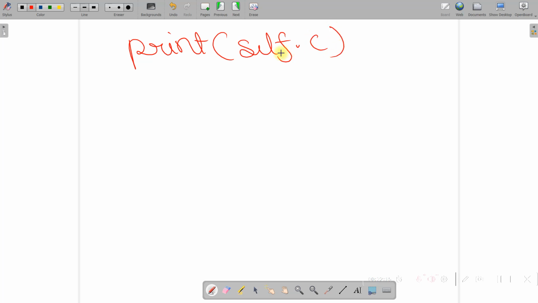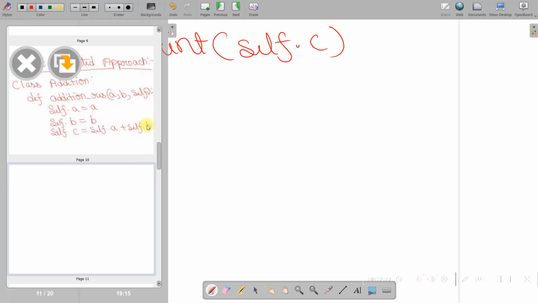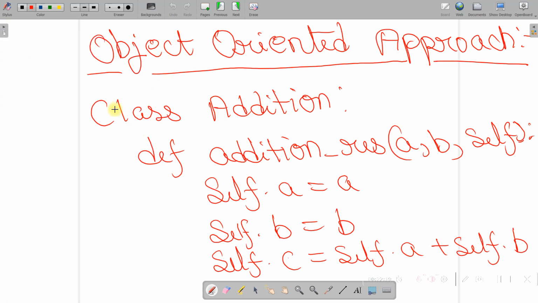self.c. So what we have done, we have created a class and named it Addition. Then inside this class we have created one method. The name of the method is addition_res, and in this method we are taking two parameters as input, a and b, and this is a self container parameter. We'll talk about it when we see how to write object oriented programming in Python.